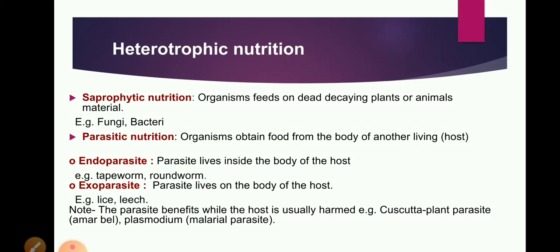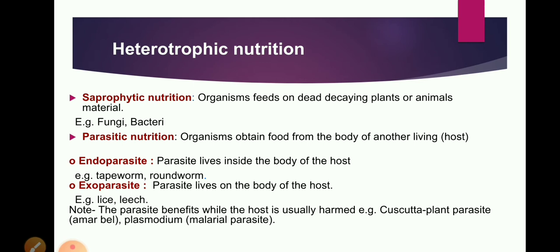Students, in lower class you might have learned that heterotrophic organisms are of three types. Herbivores, which eat only plants, such as cow and deer. Carnivores, which eat only animals, such as tiger, lion, fox, etc. Omnivores, which eat both plants and animals, and the products of plants and animals. For example, humans, crow, cockroach. This is the type of heterotrophic organism which we discussed. Now we'll learn about the heterotrophic mode of nutrition.